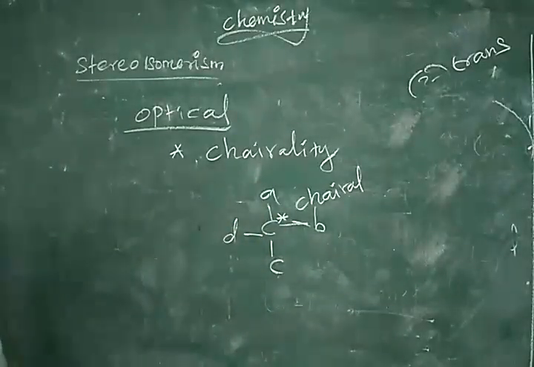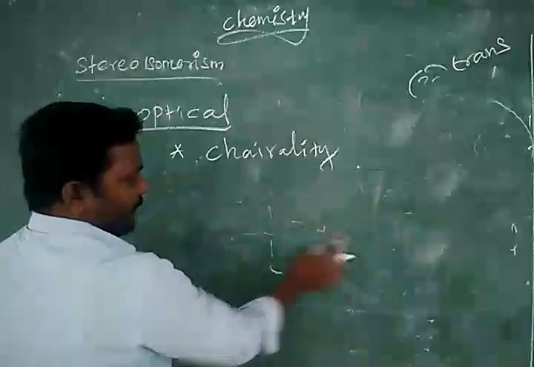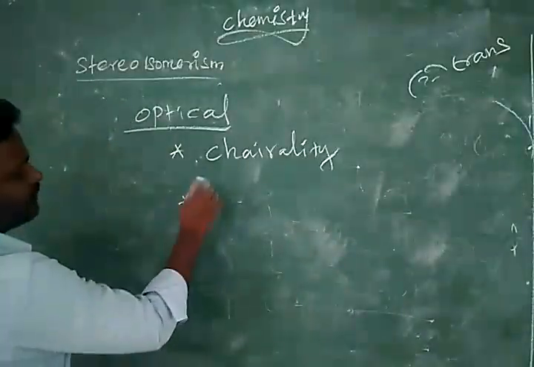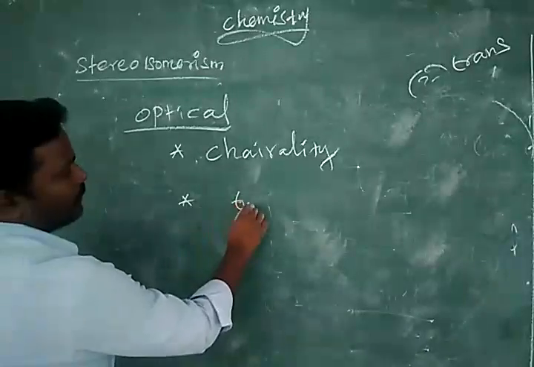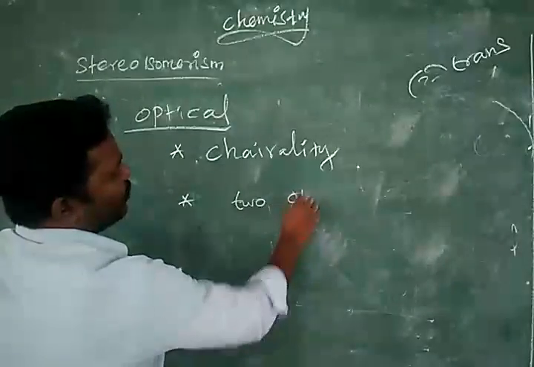Now, the chiral compound, if you take its mirror image, we get 2 optical isomers.